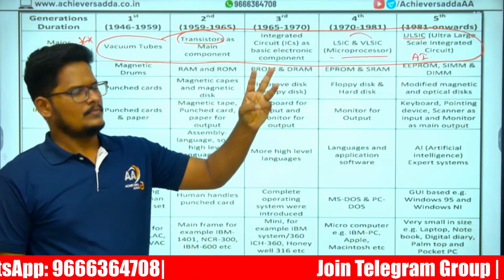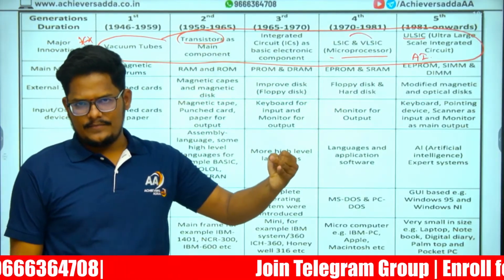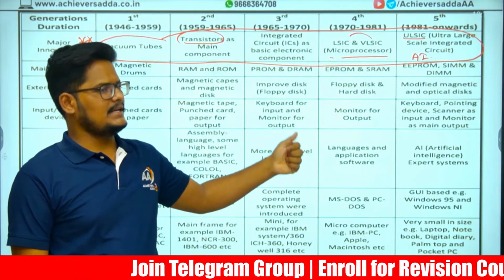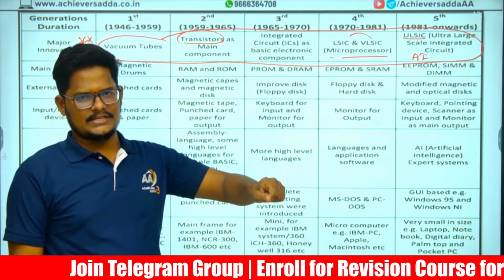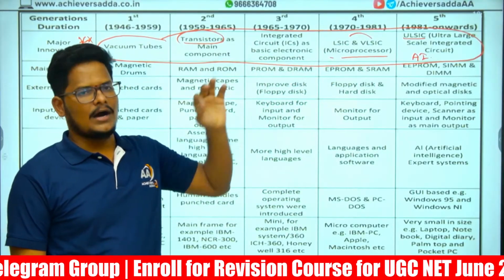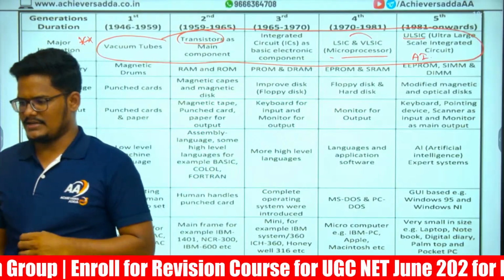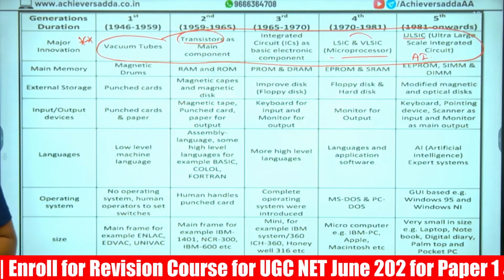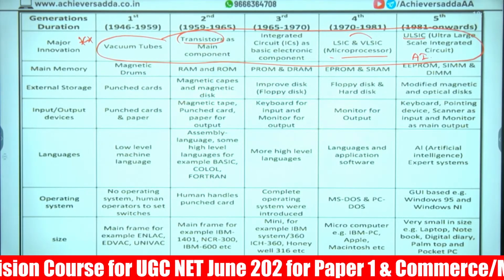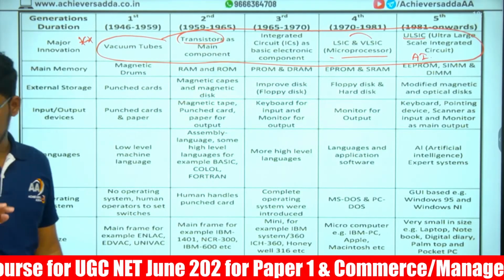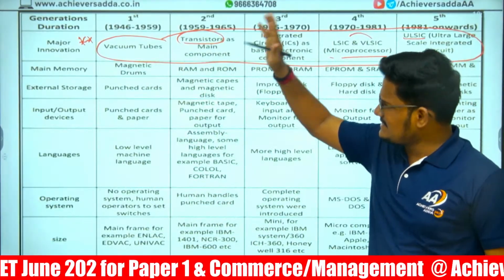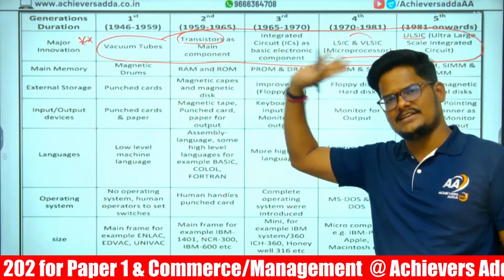Vacuum tube, transistor, integrated circuit, large scale integrated circuit or very large scale integrated circuit, which is a microprocessor, and ultra large scale integrated circuit, which is ULSIC. ULSIC. These are the 5 major innovations in the computer generations. That's it. I'm not going into other details because that is the area which keeps on repeating for the last 3 years.